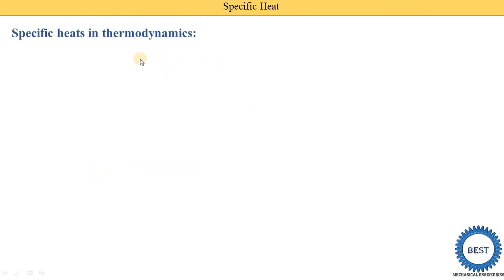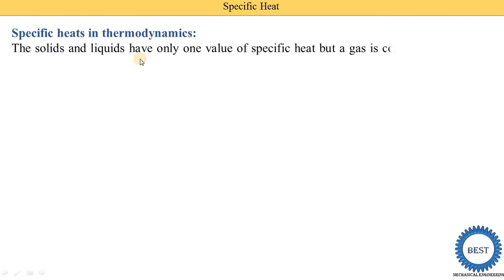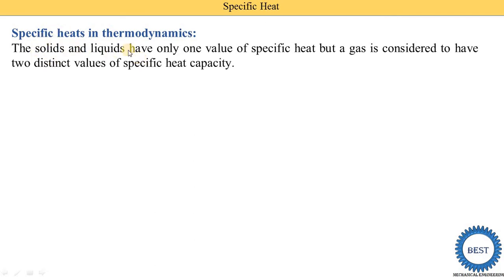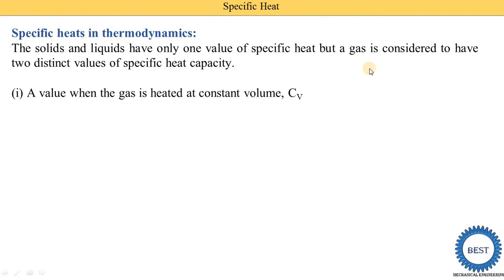So, specific heat in thermodynamics. The solid and liquid have only one value of specific heat, but a gas is considered to have two distinct values of specific heat capacity. Means for the solid and liquid only one specific heat is there, but for the gas there are two types of specific heat. One is at constant volume and the second one is at constant pressure.